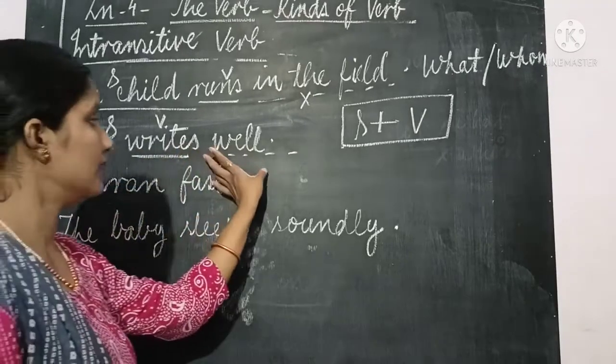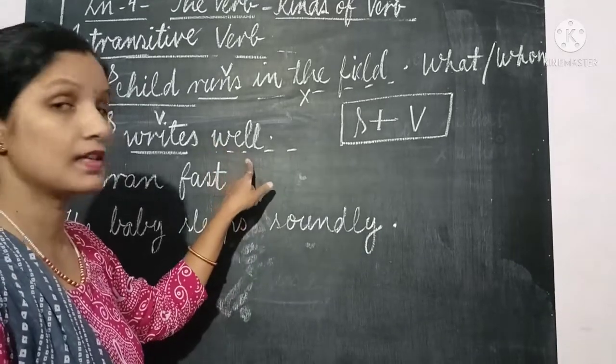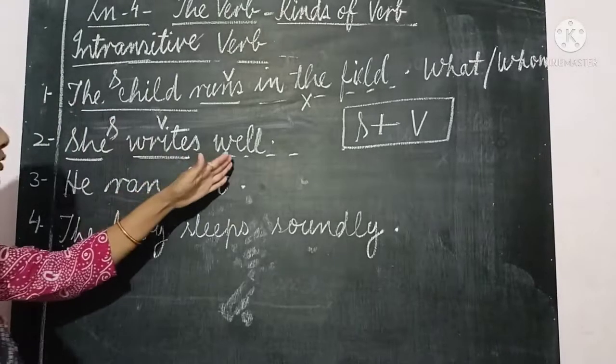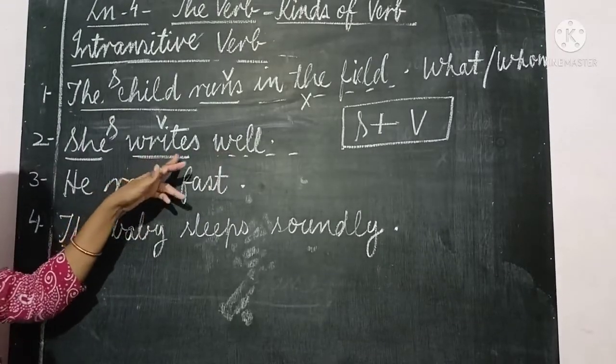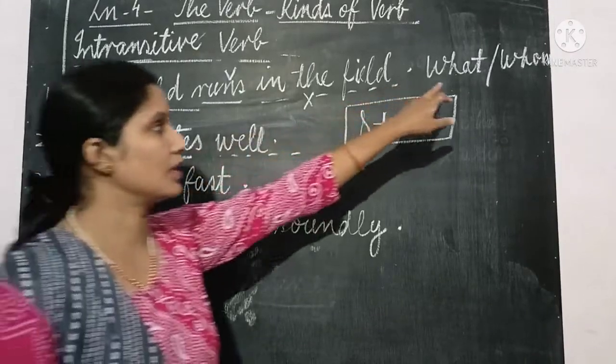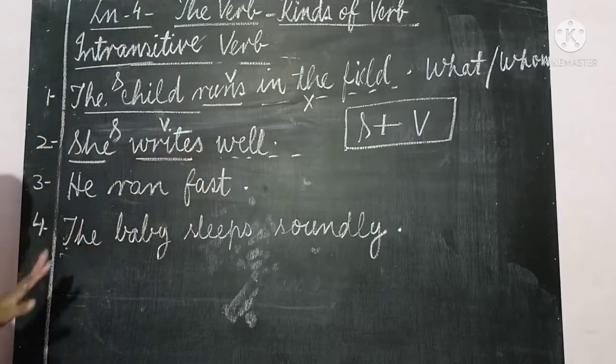And well is not an object. An object is a noun or pronoun, and this is an adverb. We don't have to ask the question how. Here, if we ask writes how, the answer comes, well. But to know the object, we have to ask the question what or whom. So we don't have to ask the question using how.